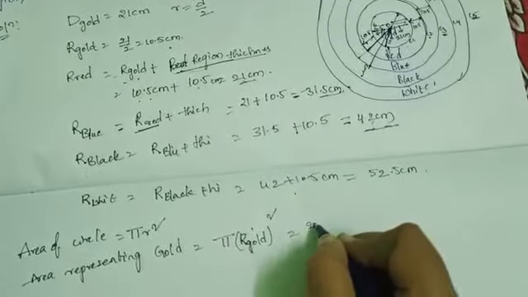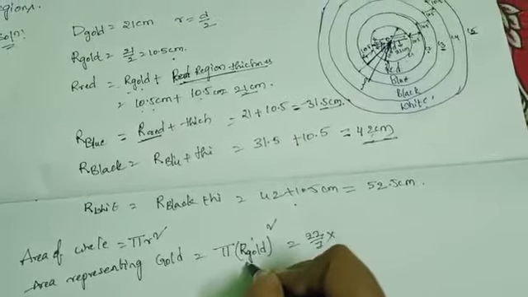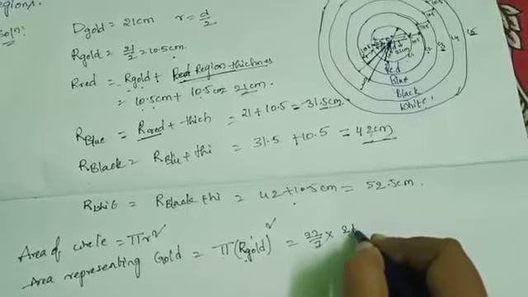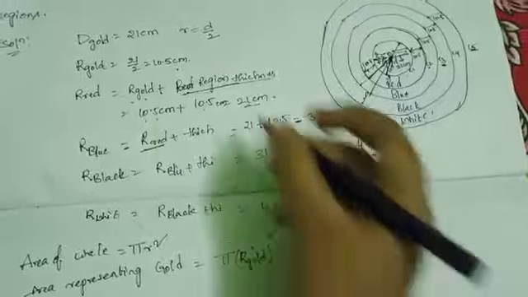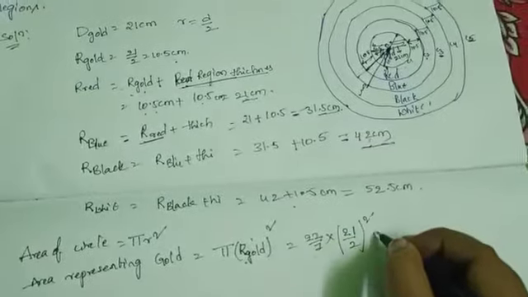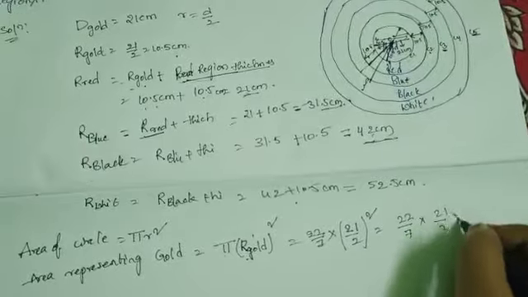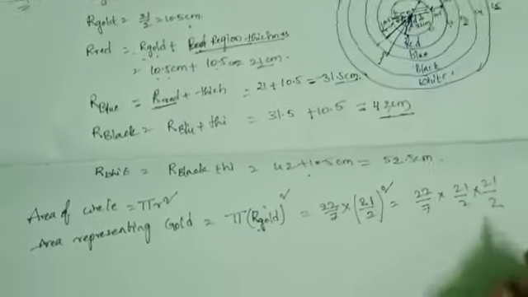Pi value is 22/7. The radius of the gold region is 21/2, which is 10.5 centimeters. So 22/7 into 21/2 into 21/2.